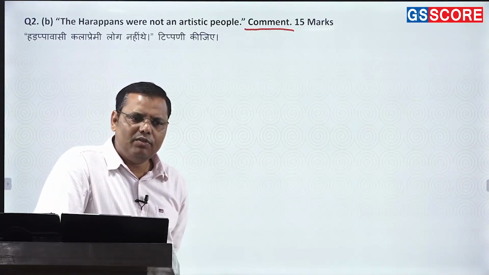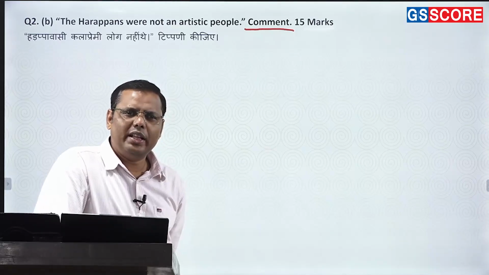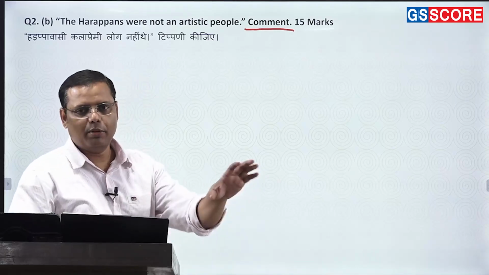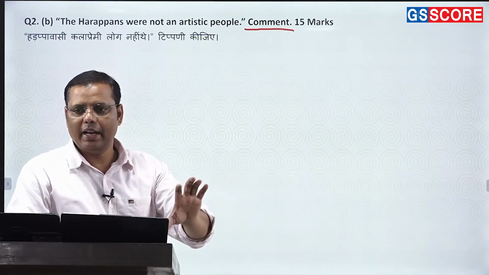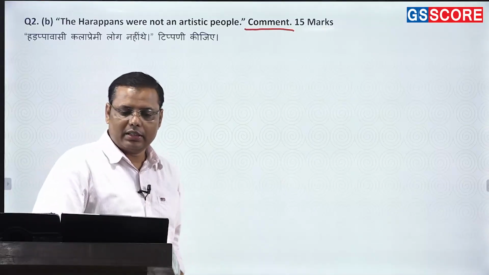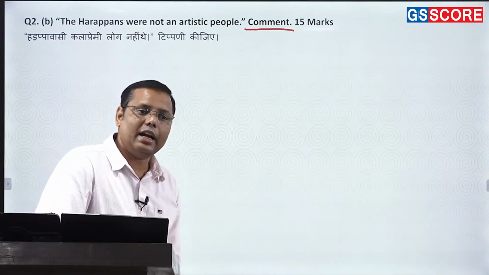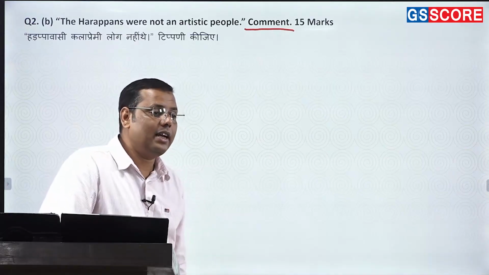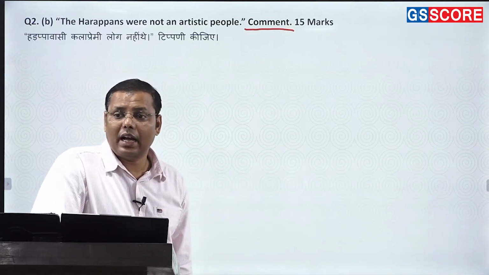So we will be precisely focusing on the terracotta figurines and the way they were made in a very simple way. There was no expertise being expressed, right? So that's how we'll be writing, okay, they are simple and plain, and that is what is being highlighted by some of the scholars. But then, as I told you, scholars like Gregory Possehl and most importantly Kenoyer, these are the recent scholars, they have rejected this idea, and they believe the Harappans had the aesthetic sense.